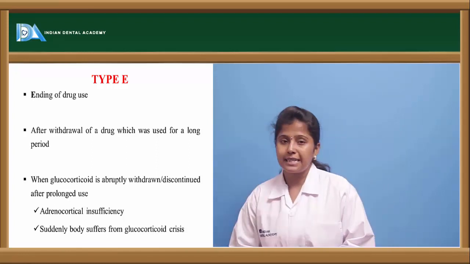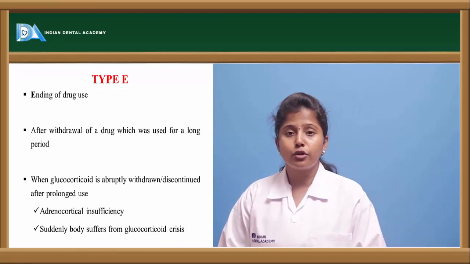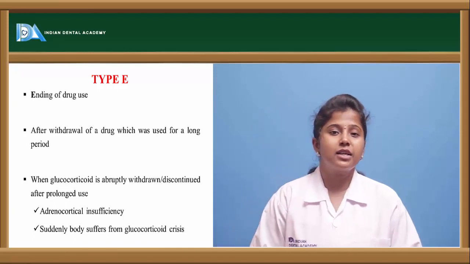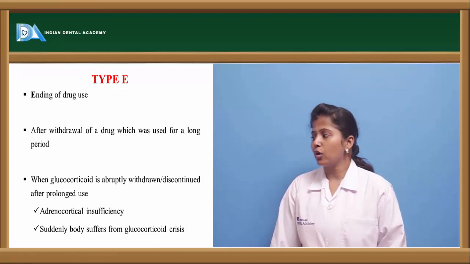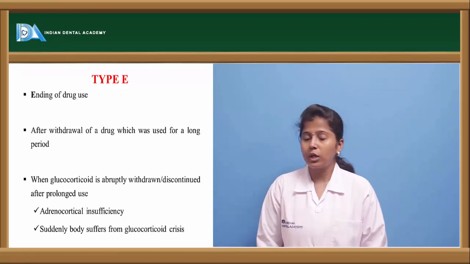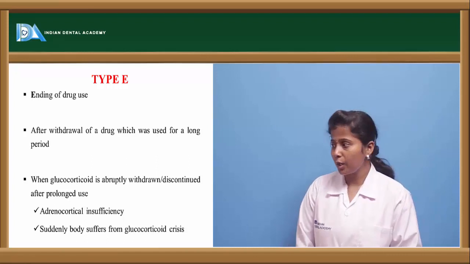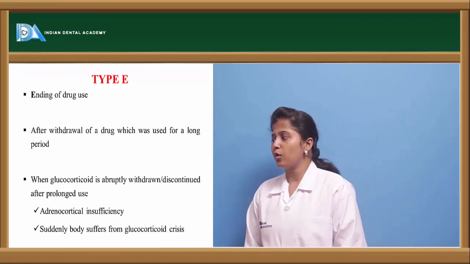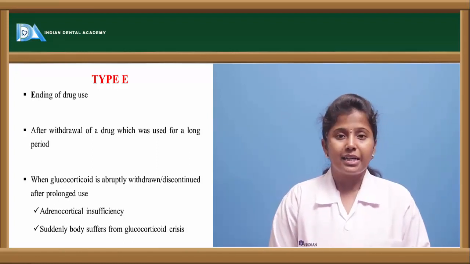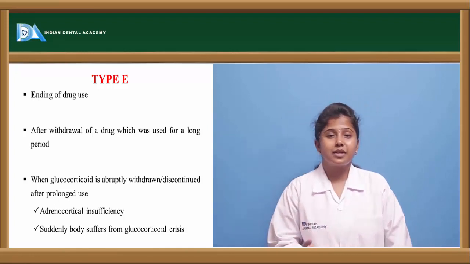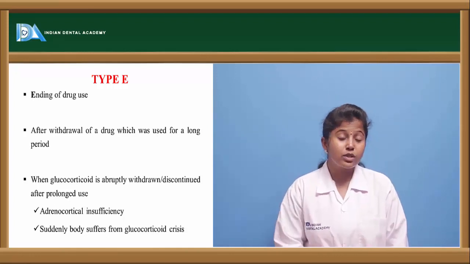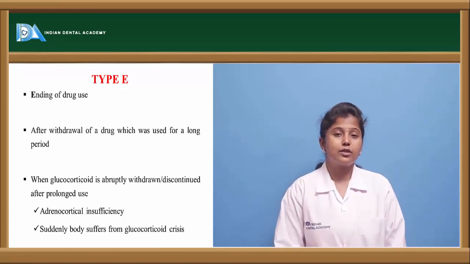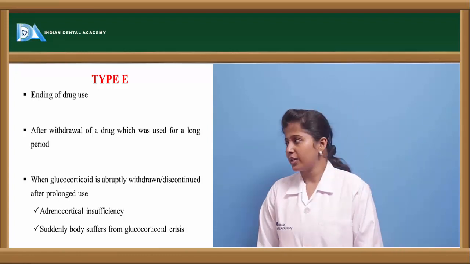If we take the example of corticosteroids, corticosteroids should not be stopped all of a sudden. The dose has to be reduced on a regular basis, and then finally the drug has to be withdrawn. When glucocorticoids are abruptly withdrawn, it may lead to adrenocortical insufficiency, and the body suffers a glucocorticoid crisis, because the body got addicted to it. We have used glucocorticoids for a chronic period of time, and if we stop all of a sudden, it may lead to severe adverse drug reactions.